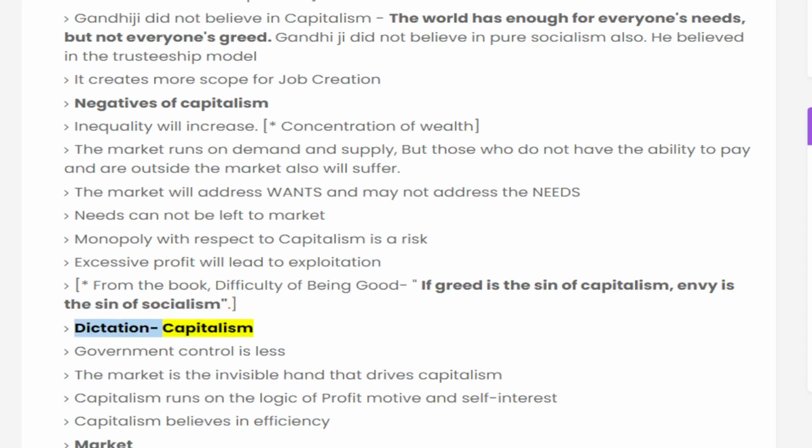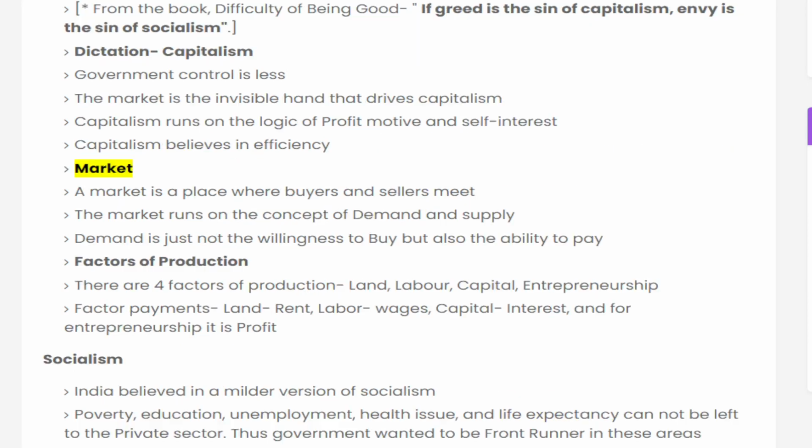Definition of capitalism: government control is less. The market is the invisible hand that drives capitalism. Capitalism runs on the logic of profit motive and self-interest, and believes in efficiency. A market is a place where buyers and sellers meet. The market runs on the concept of demand and supply. Demand is not just the willingness to buy but also the ability to pay.